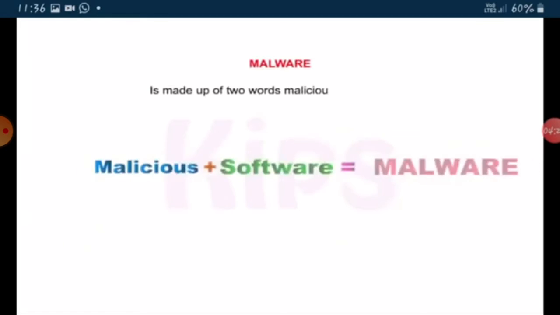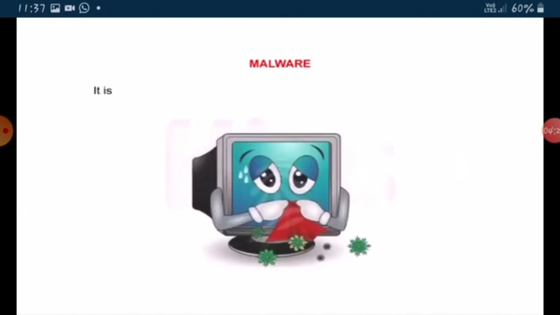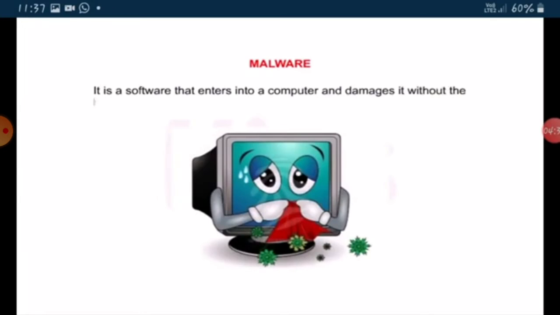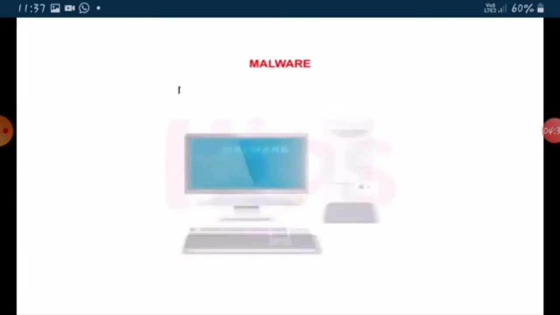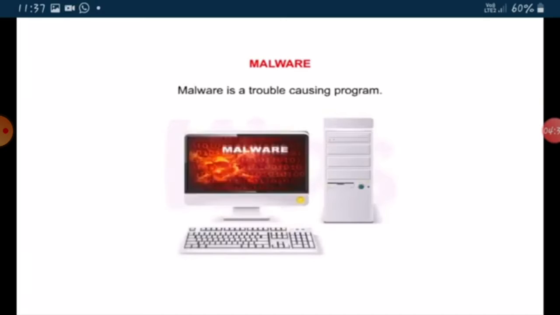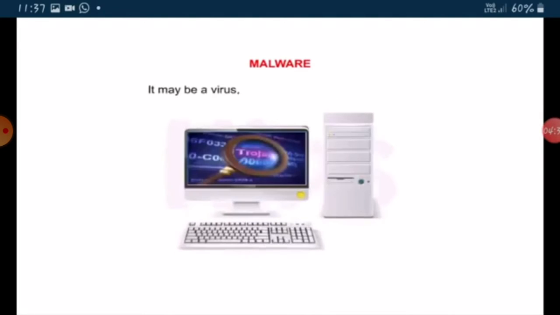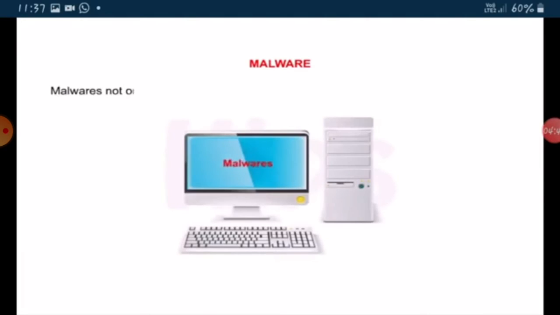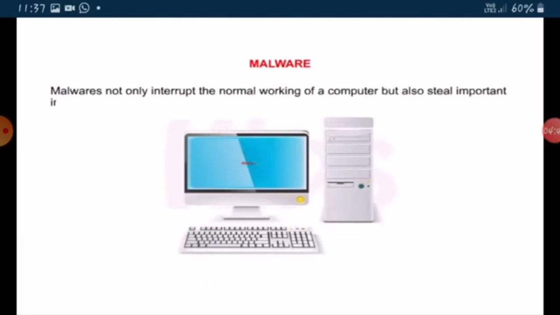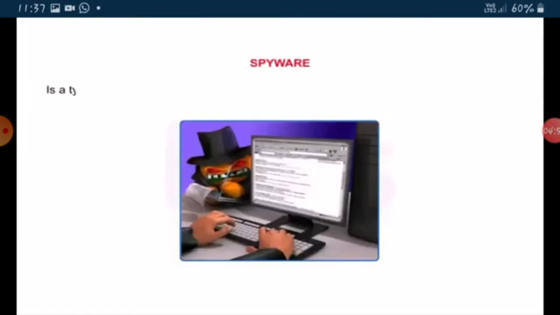Malware is made up of two words, malicious and software. It is software that enters into a computer and damages it without the knowledge of the user. Malware is a trouble-causing program. It may be a virus, a worm, a Trojan horse, or spyware. Malware not only interrupts the normal working of a computer, but also steals important information.